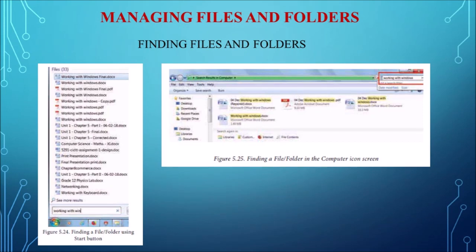If you want to open an existing file, the common method is just to double click, or by single click and press enter. These are the two methods: either double click to open a file, or you can just single click and press enter on the keyboard. So these are the two common methods to open the existing files or folders.